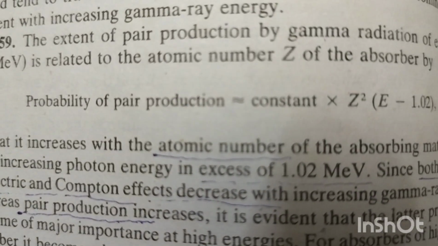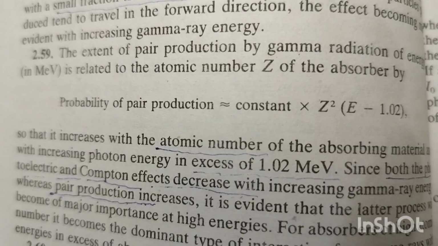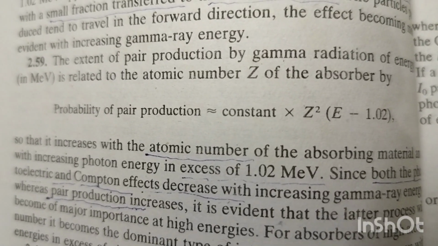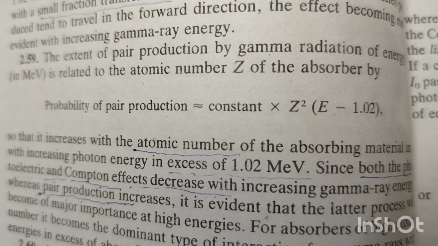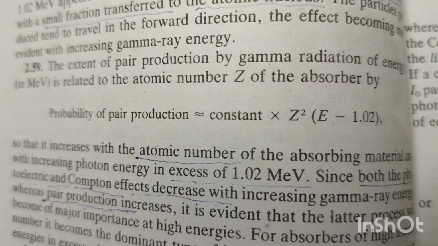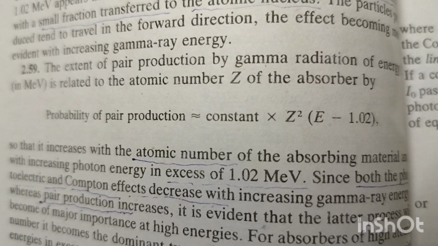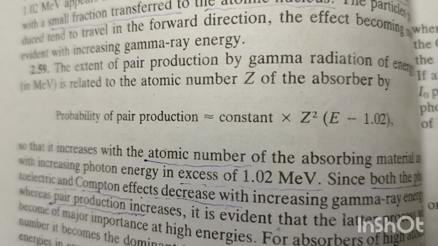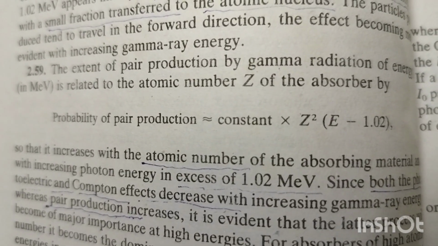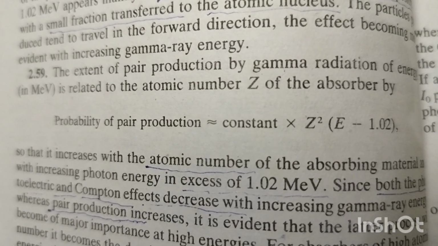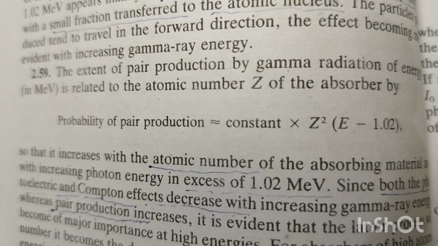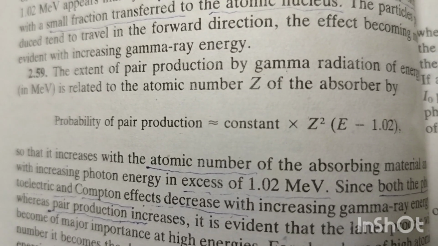So the probability of pair production equals a constant times Z square times (E minus 1.02). If energy increases, pair production increases. If atomic number increases, pair production increases. This is different from the photoelectric effect and Compton scattering.